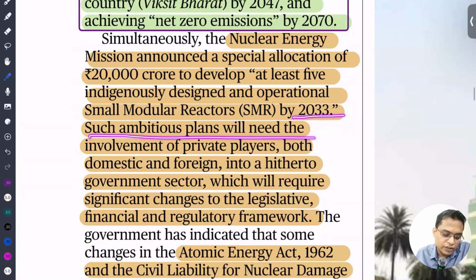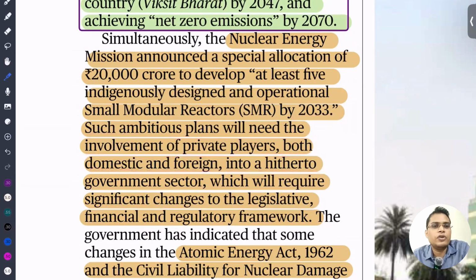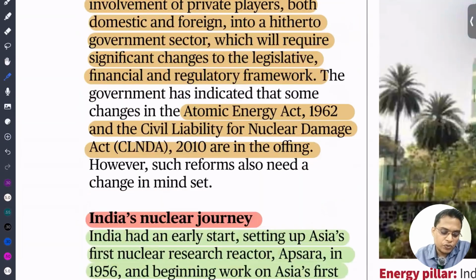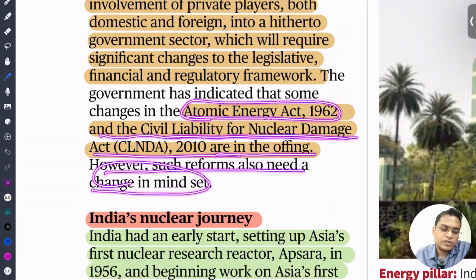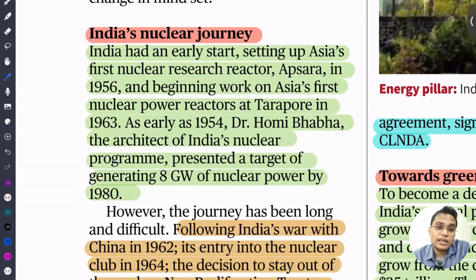Such an ambitious plan will need the involvement of private players, both domestic and foreign, in what has hitherto been a government sector, which requires significant change in the legislative and financial regulatory framework. Currently, all our nuclear plants are operated by government agencies. If we want to achieve this success, we need to open up this sector to foreign and private players. The Atomic Energy Act 1962 and the Civil Liability for Nuclear Damage Act, that is CLNDA, are the laws that regulate this, so we need to change those as well. This article talks about a lot of things. I think this is the most important article.